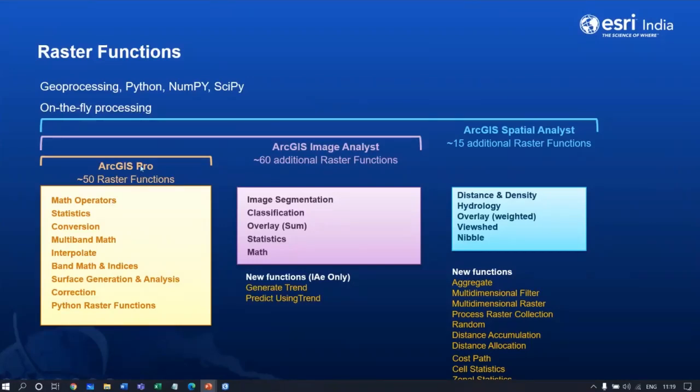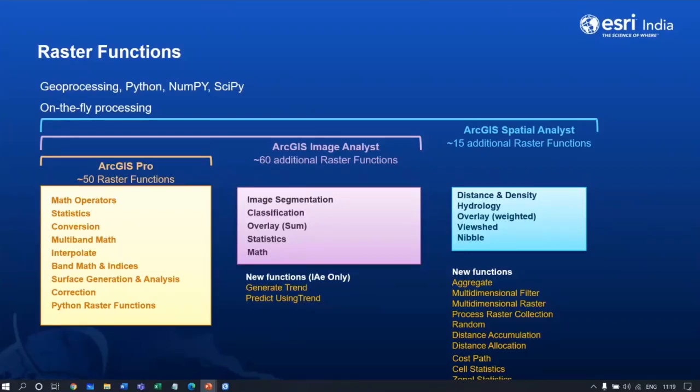You can see the core raster functions are categorized in Pro into more or less 9 major categories like operations, statistics, conversion, band math, which are very generic. And the image space functions like segmentation, classification are categorized under image analyst. And the distance specific or spatial functions are grouped under the spatial analyst raster function capabilities.